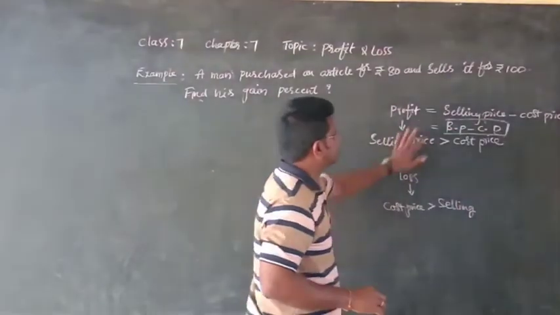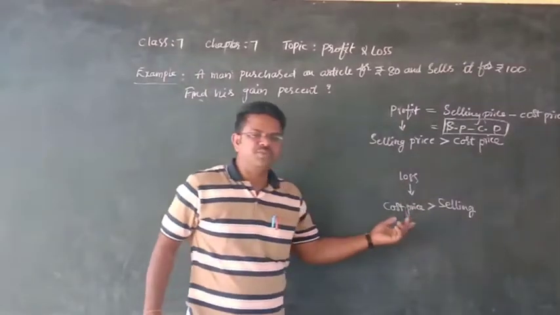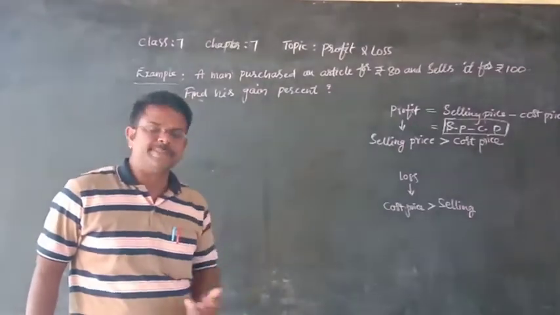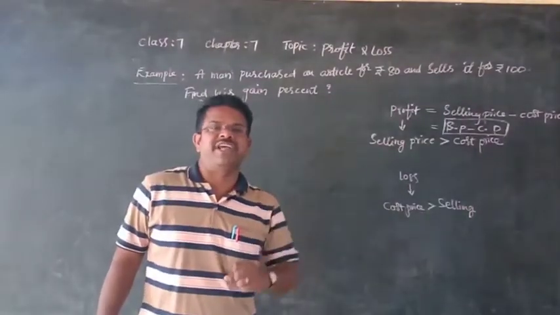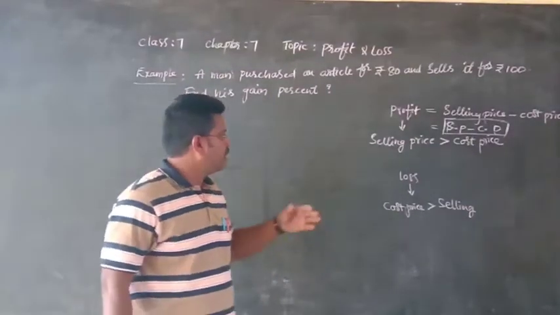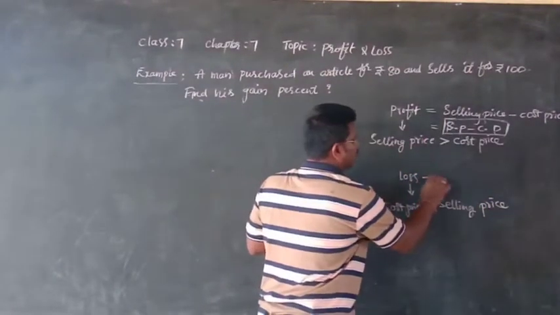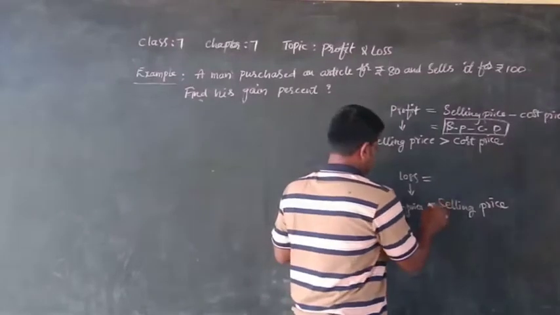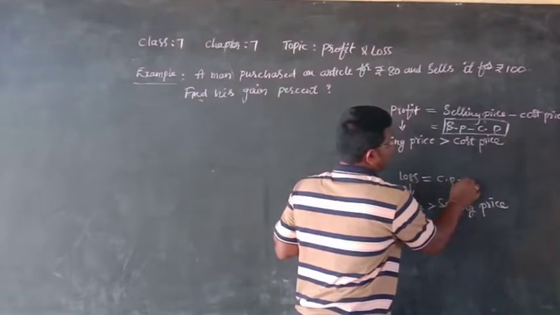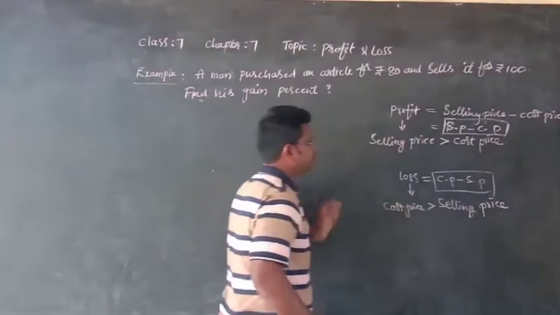After that, loss. When the cost price is greater than the selling price, the article we purchased, the purchased price, is the cost price, and the selling price is the price at which it is sold to others. To find the loss, we subtract the selling price from the cost price. So loss is CP minus SP.